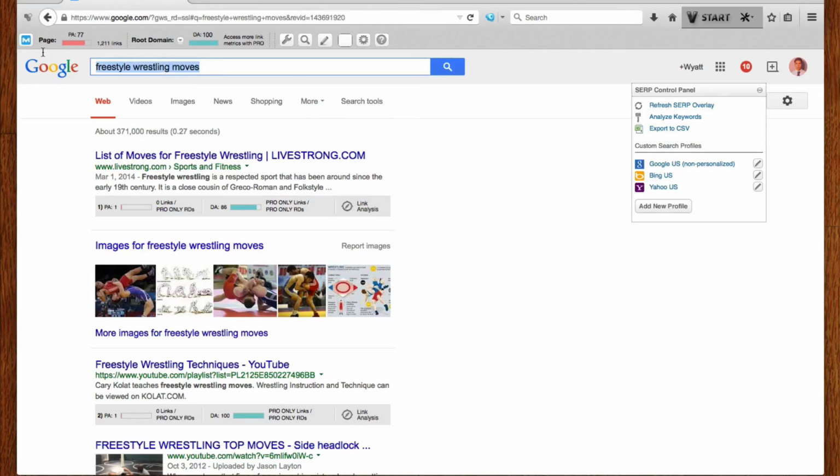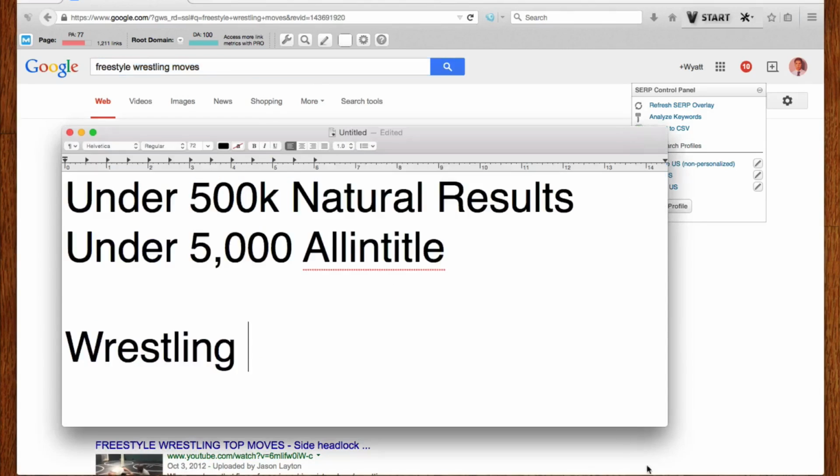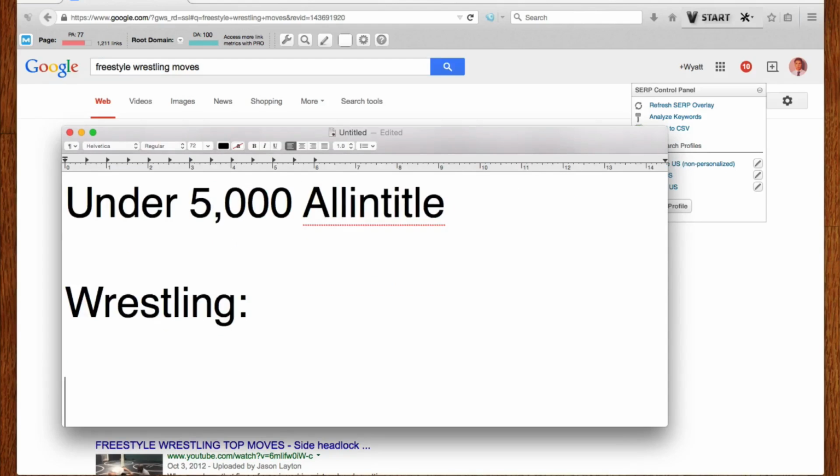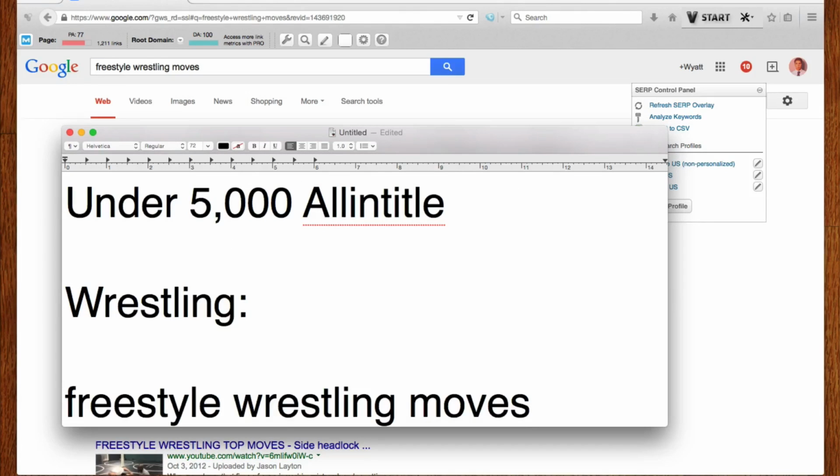Right now we have freestyle wrestling moves. Freestyle is a different style from folk style, obviously this is like Olympic style. So this is worldwide, which is why it gets more searches than, say, folk style. But let's start to build a list here. We're going to do some research in the Google Keyword Planner, but first I just want to build a list of potential keywords to go after.